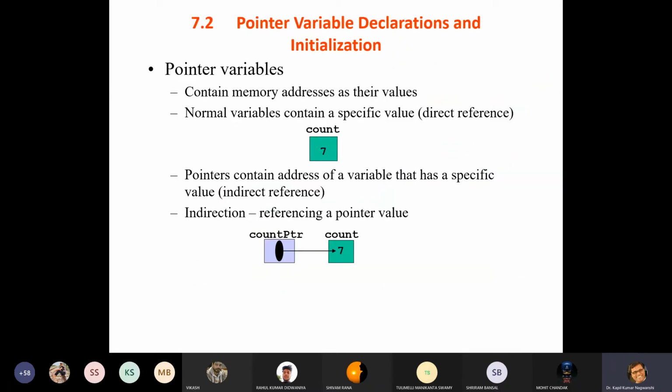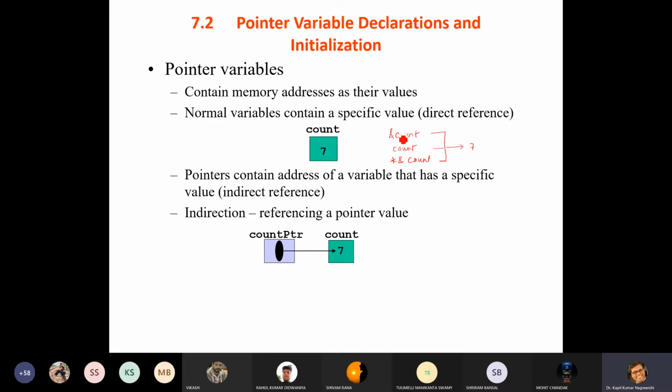Now come to the pointer variable. It contains a memory address as its value. A normal variable contains a specific value, and this is a direct reference. Whenever we use the statements like address of count, count, and star address of count, everything will represent 7.